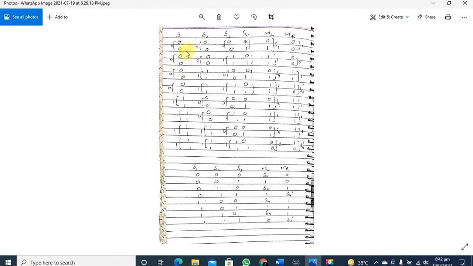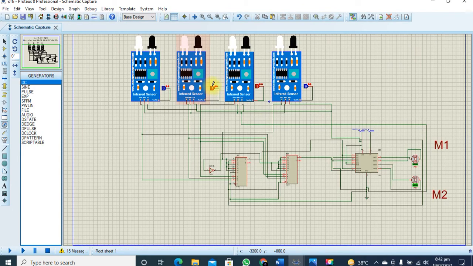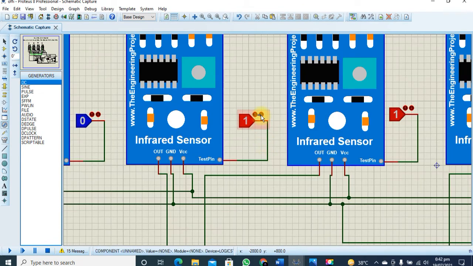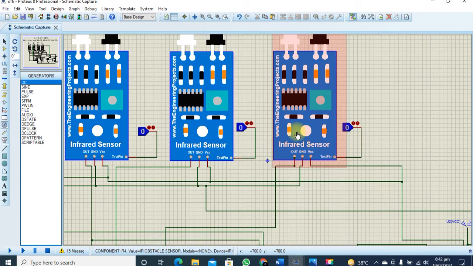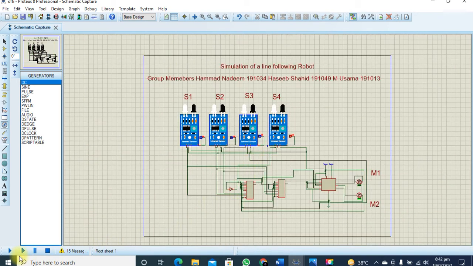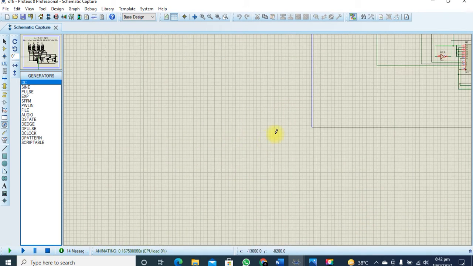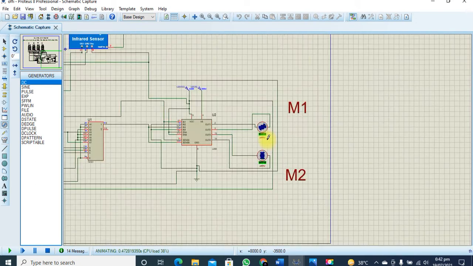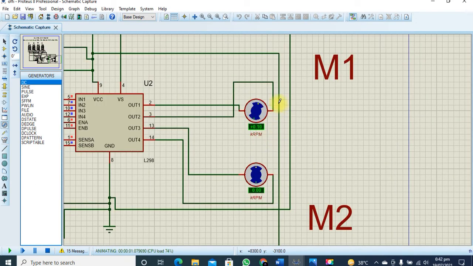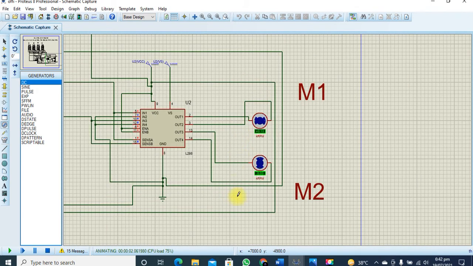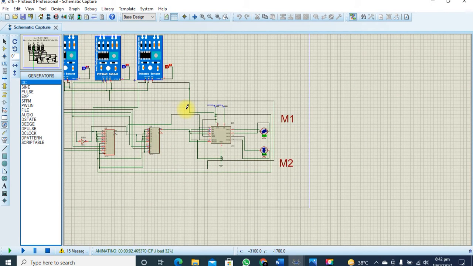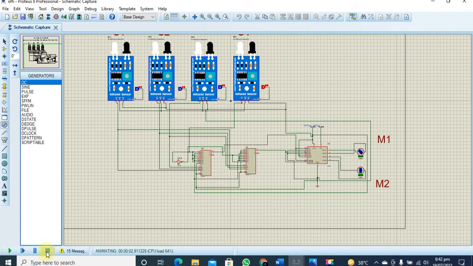First, we will apply 0 0 1, and let's see if our motor 1 runs or not. So as you can see, we can change the logic to 0, 0, and 1, and let's start the simulation. As you can see, the simulation has started, and our left motor, which is named M1, has started to rotate. So next, let's head towards our next logic, which is 0 1 1 0.